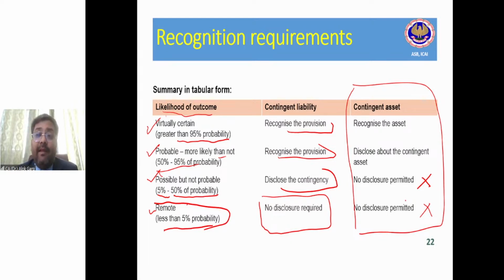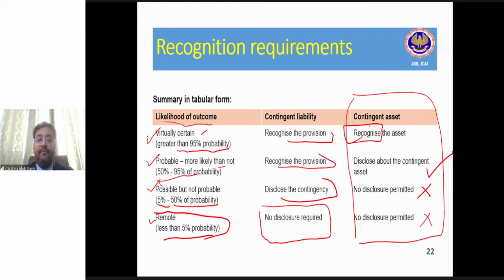But if there are more than 50% chances, up to 95%, that the company may get the money, in that case, disclosure is required. But if there are more than 95% chances, it means it is virtually certain. In that case, it is no more a contingent asset. It will become your asset. Then in that case, recognition will be required. I hope it is clear to all of you, friends.